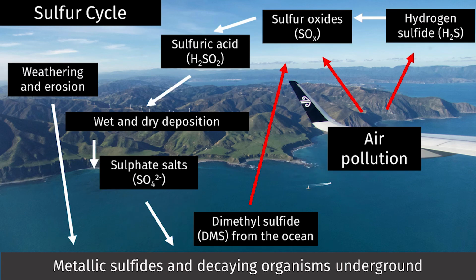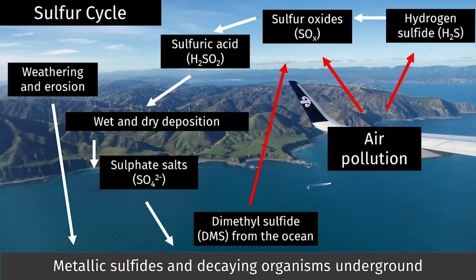Sulfur exists in the atmosphere in two forms, hydrogen sulfide and sulfur oxides. Sulfur oxide reactions produce sulfuric acid in the atmosphere, and this sulfuric acid can enter the environment either via dry deposition or through acid rain. This sulfur deposition then becomes sulfate salts in the soil. Sulfur can also enter the environment through weathering and erosion.